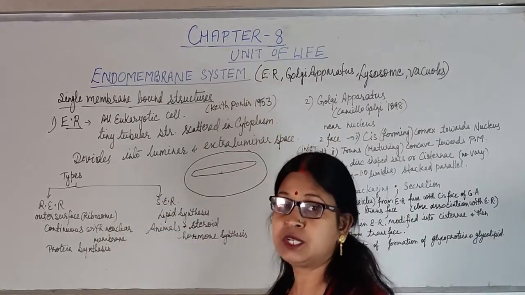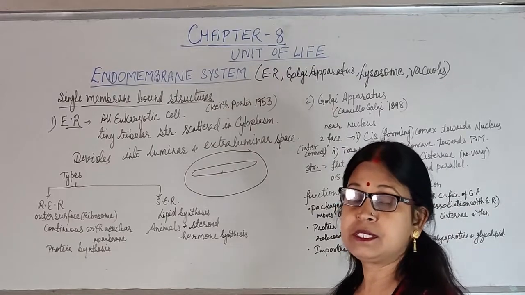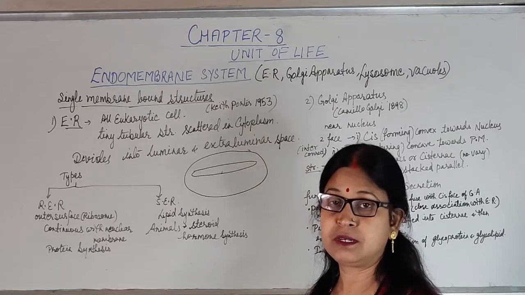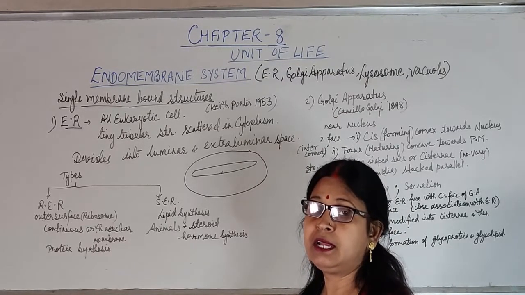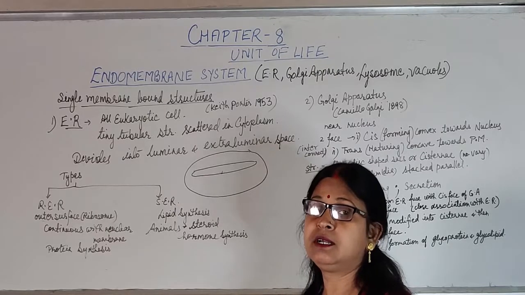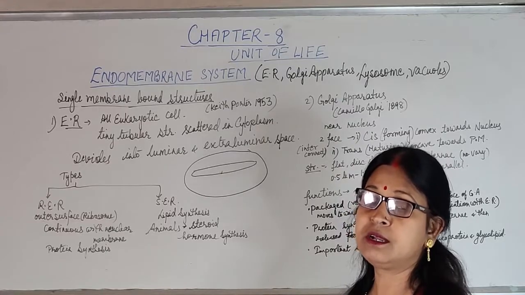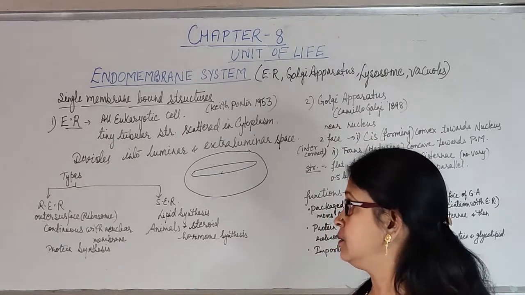Depending upon the structure, there are two types of endoplasmic reticulum. They start from the outer wall of the nuclear membrane and continue till the cell membrane, the plasma membrane. That's why they are also known as the skeletal system of the cell. They give support to the cell.